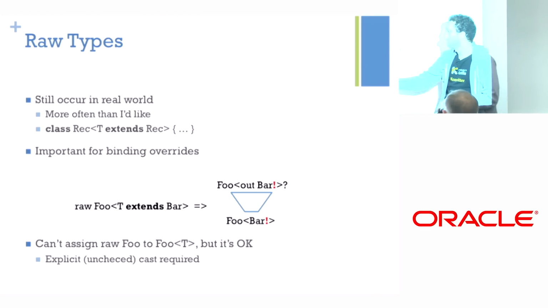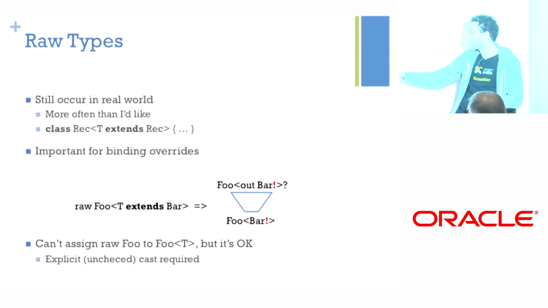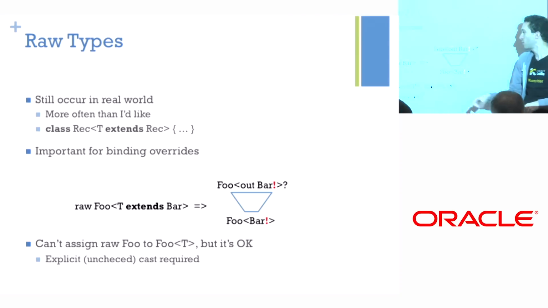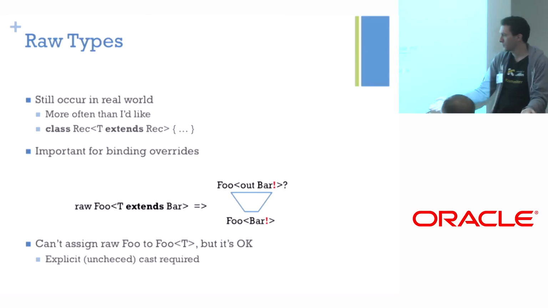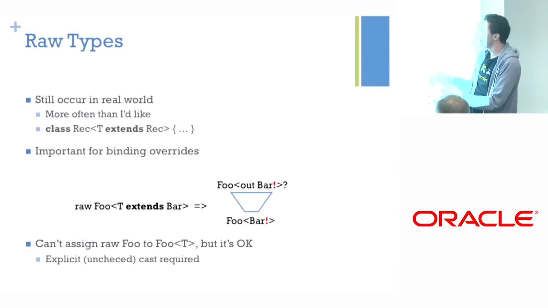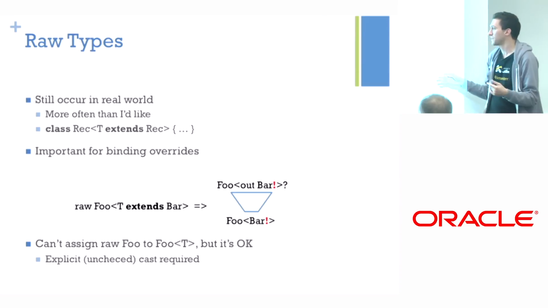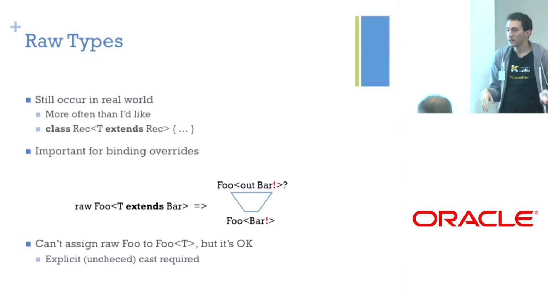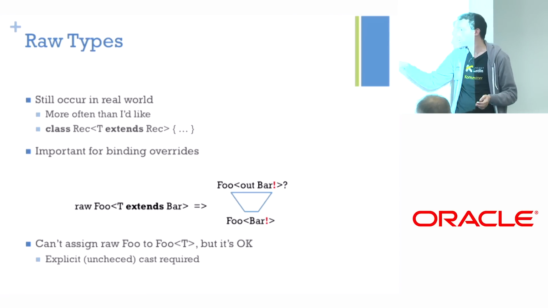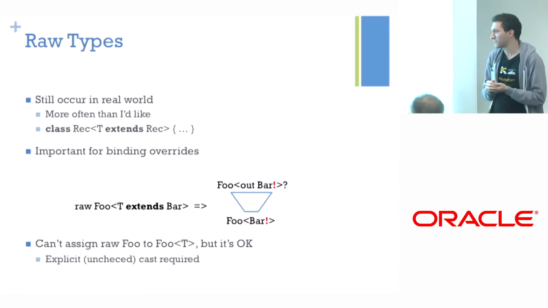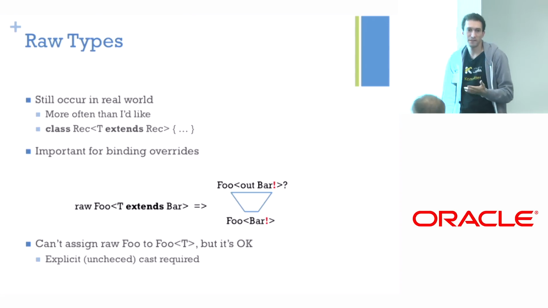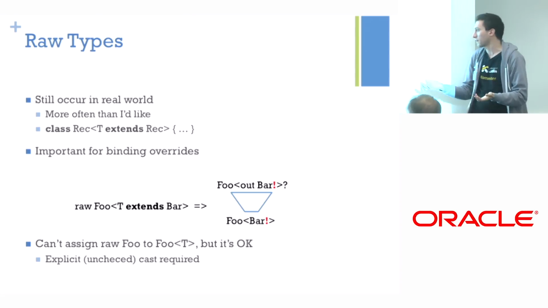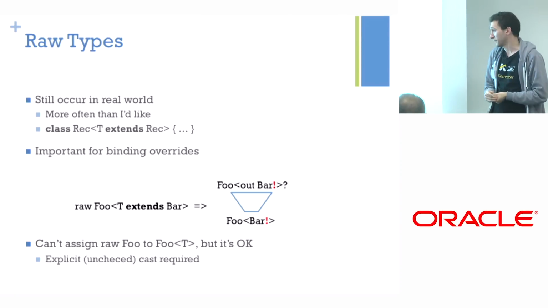So when we have a raw Foo, which was declared as Foo of T that extends Bar, we have a narrow end of just Foo of Bar, which is an erasure of T. Then we have a wide end of a covariant version of that, so that you can assign anything that satisfies the bound to the raw type, which is roughly Java semantics. So this means that if you have a Java method that takes a raw type, you can pass anything that Java would allow to it.